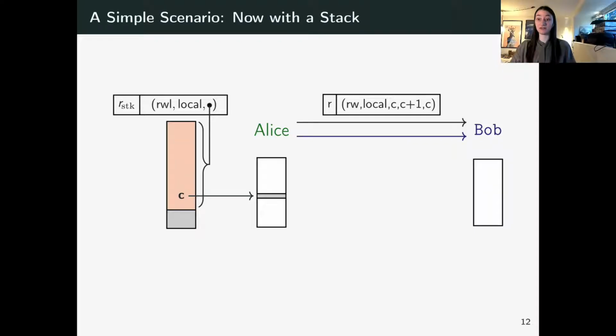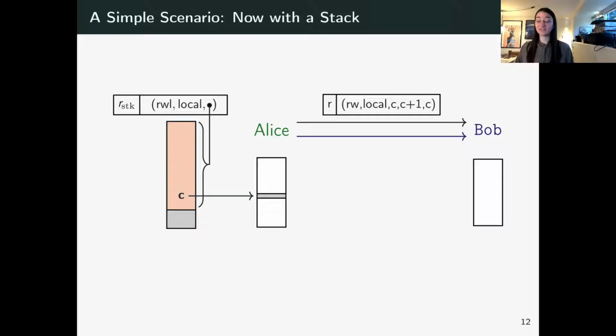So in particular, although Bob cannot store the capability to C on his heap, he can store it on the stack. And the problem is, if Alice does not override Bob's stack frame before the second call, that word will still be there, and Bob can access the location C during the second call. So we're back to the undesirable situation.